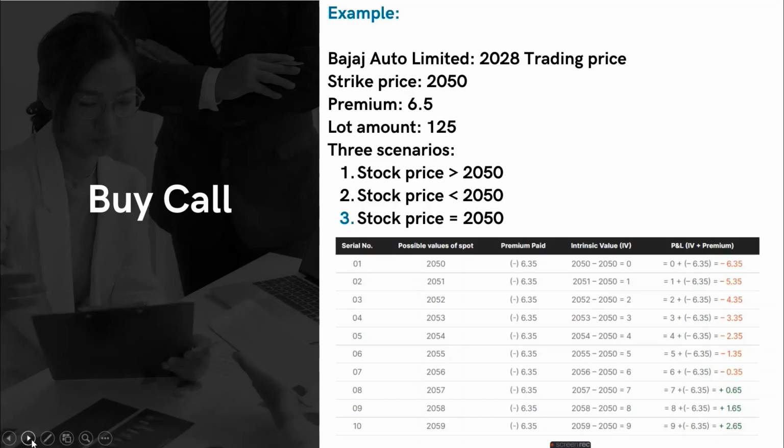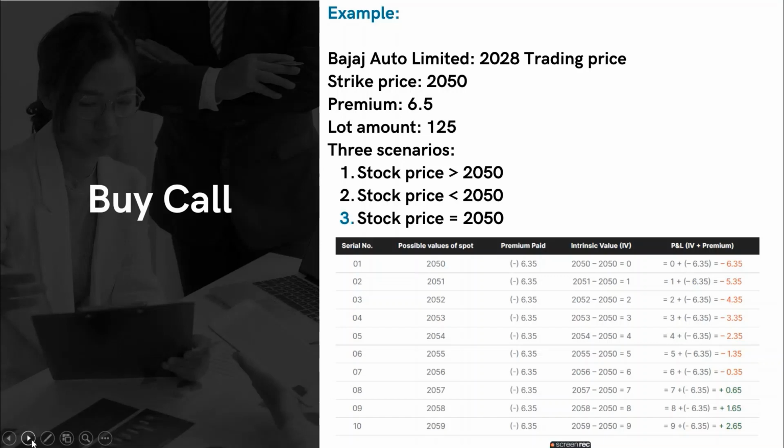For this, we are paying a premium of 6.5 per share. Since the lot size is 125, the total premium we would be paying is 125 multiplied by 6.5.